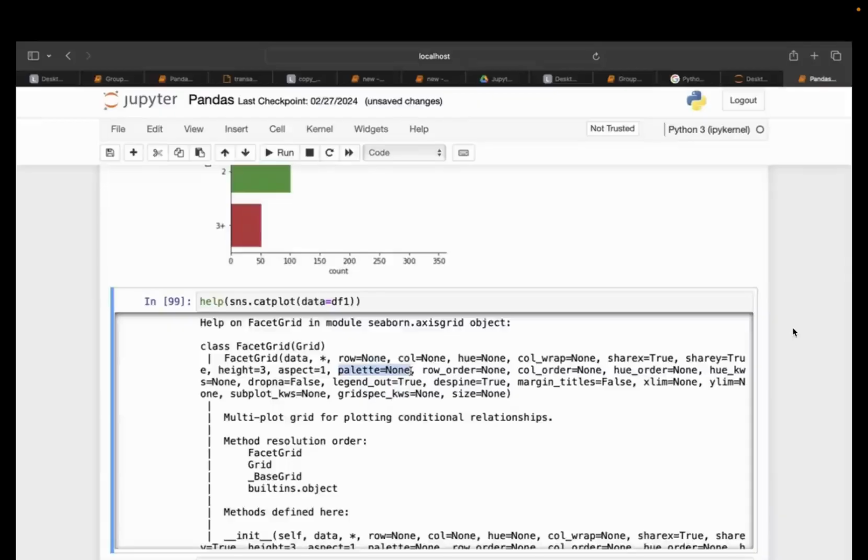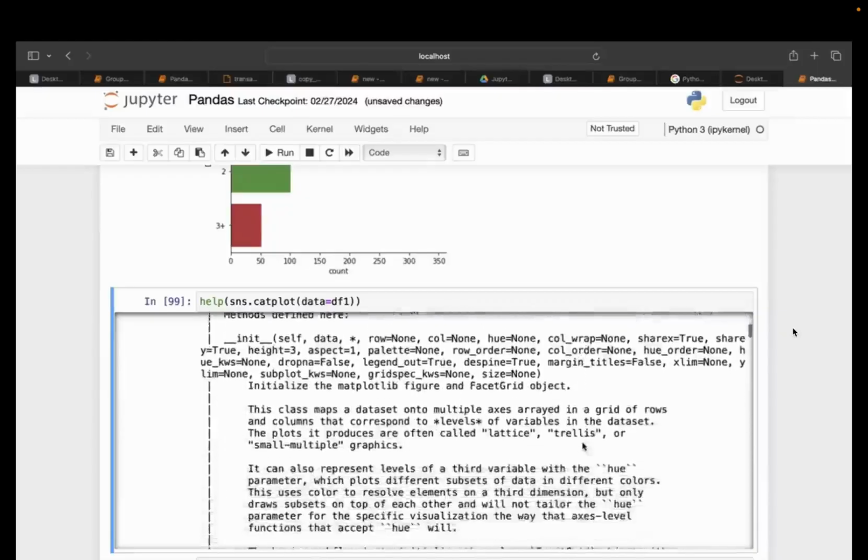What is palette? This palette will help you select the color palette for the bars. If you want to change the bar colors, there are combinations of colors put into one container, and you can select that color palette. Do you understand what a palette is? Whenever you were in school, you were supposed to do water painting, right? In water painting, there is always a palette where you fill different colors and you dip your brush into it and paint. That is the same type of palette it is talking about. Whenever you select a palette, it gives you a combination of colors, and those combinations you cannot change.